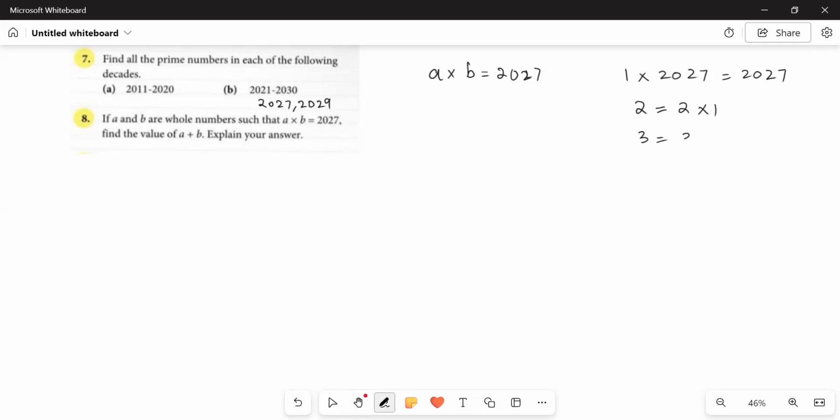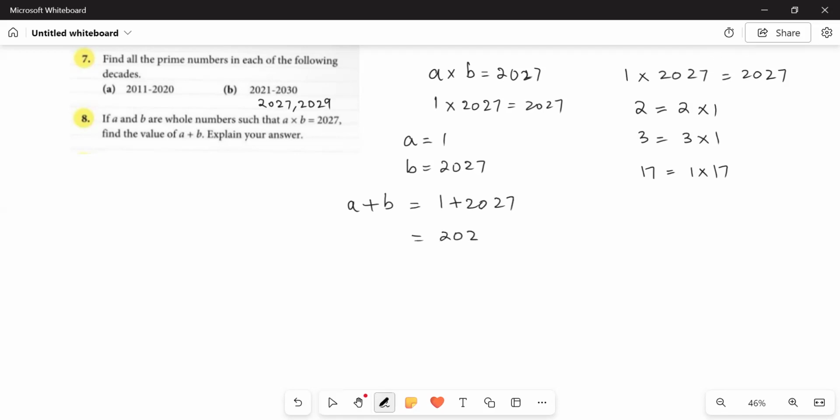Because we know 2 is only divisible by 2 and 1. 3 is only divisible by 3 and 1. Similarly, 17 is only divisible by 1 and 17. So the two cofactors of a prime number are always 1 and itself. And since 2027 is proved to be a prime number, out of these two numbers, A and B, one would be 1 and the other would be 2027 itself. It means if the two numbers are 1 and 2027, A plus B is equal to 1 plus 2027, that is 2028.